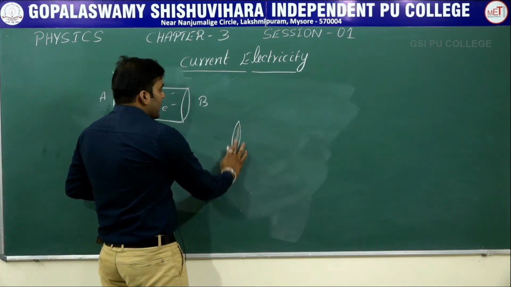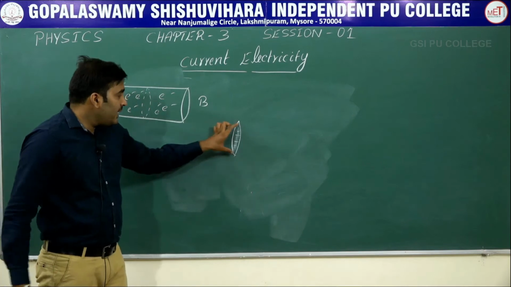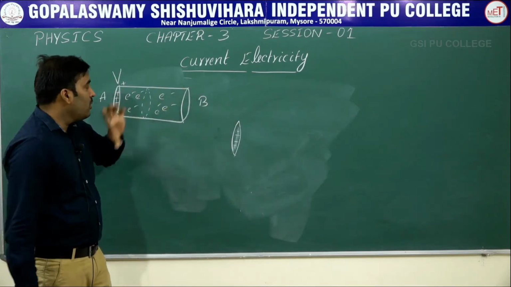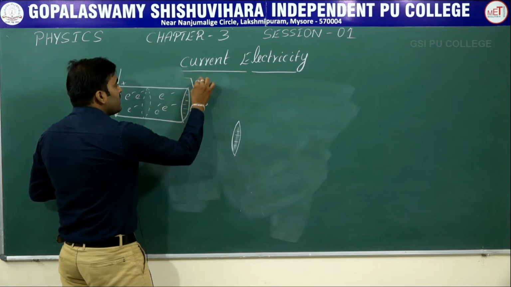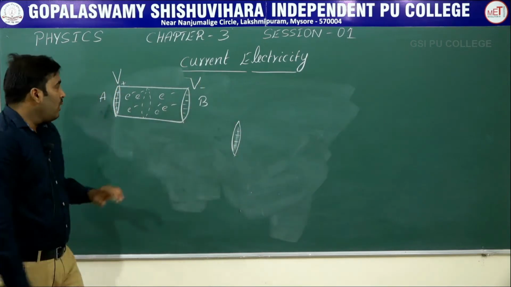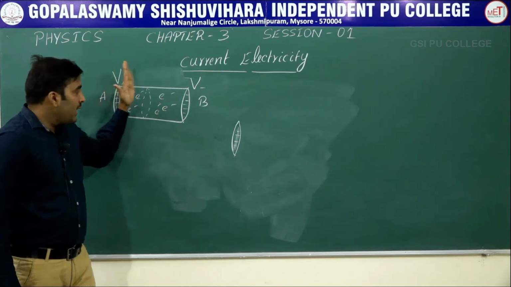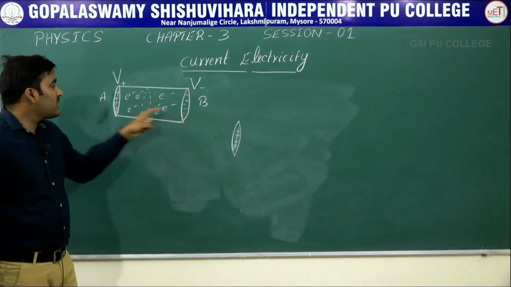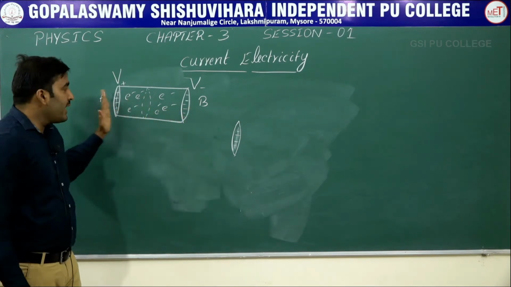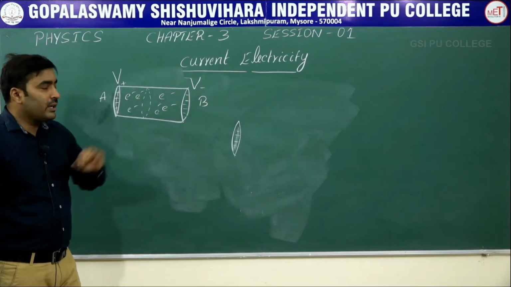Now, let us have a negatively charged circular plate, and let us fix this negatively charged plate to end B. So now end B is at a negative potential. So end A is maintained at positive potential and end B is maintained at negative potential. So there is a potential difference between the two ends of the conductor.